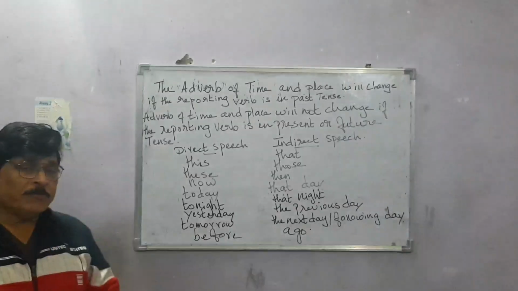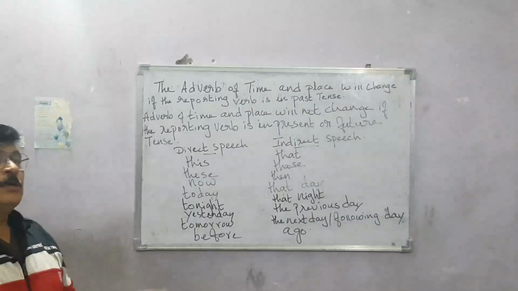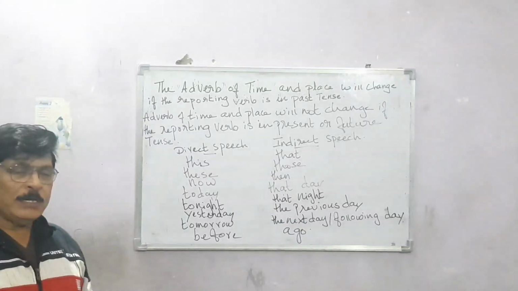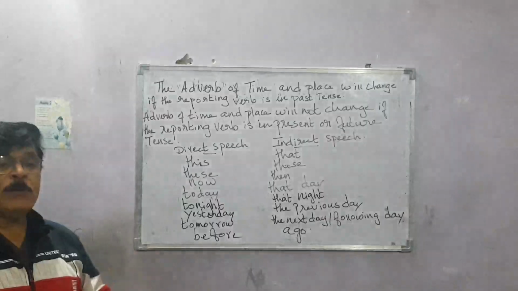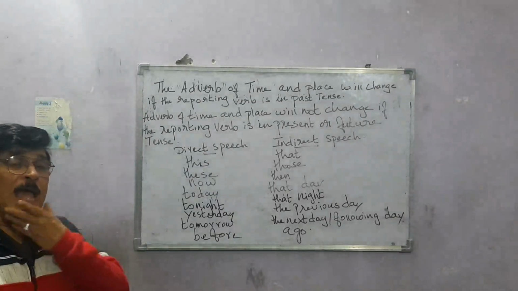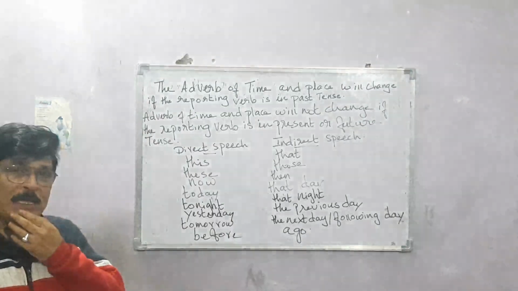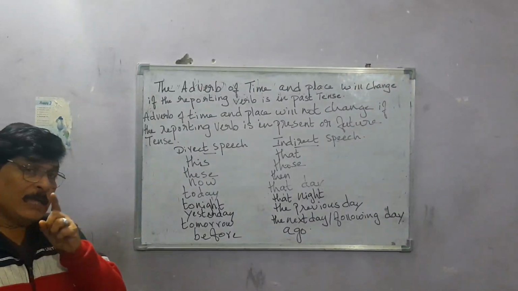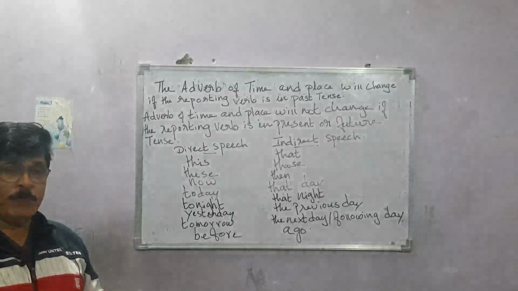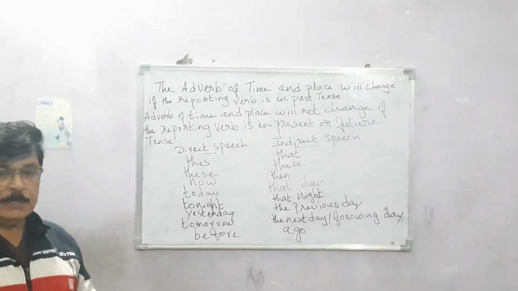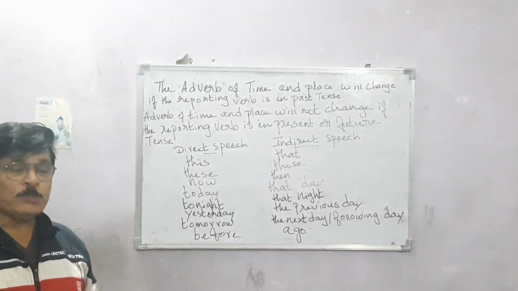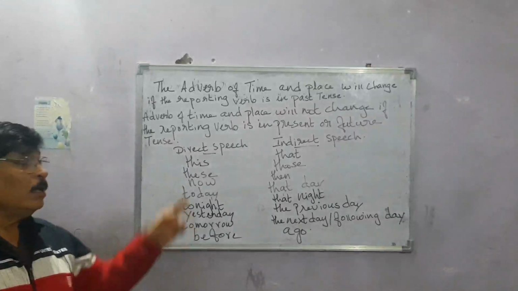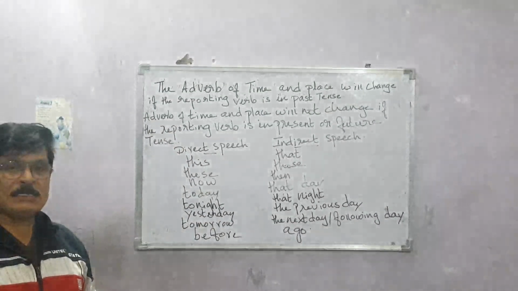The other thing that you have to remember is that when you are changing from direct to indirect speech, this is also a very important thing, that the adverb of time and place will change. When will the adverb of time and place change? The adverb of time and place will change when the reporting verb is in past tense.